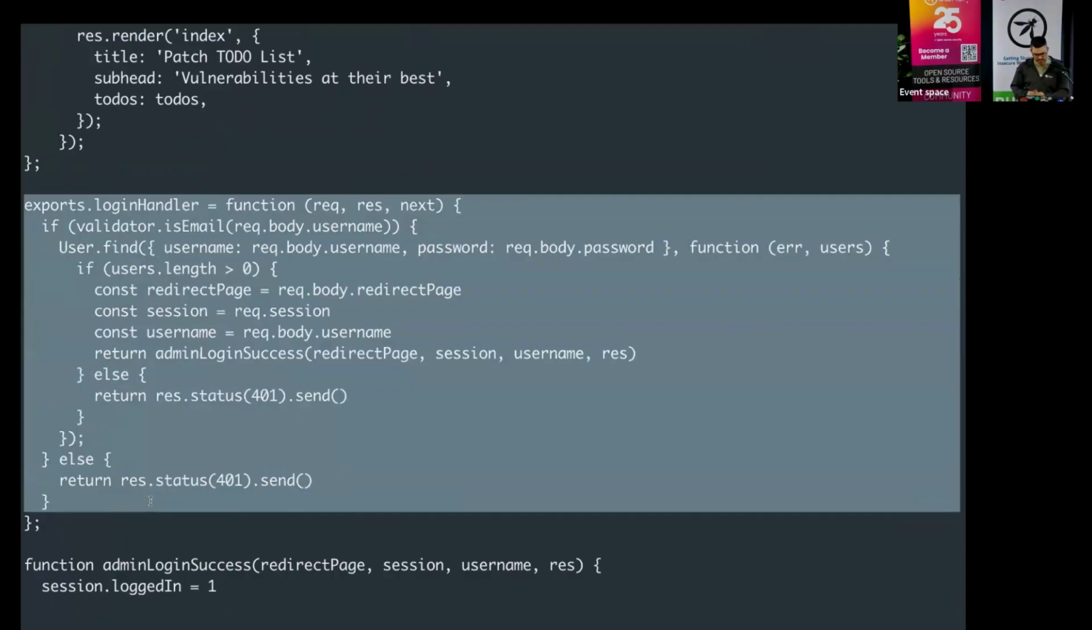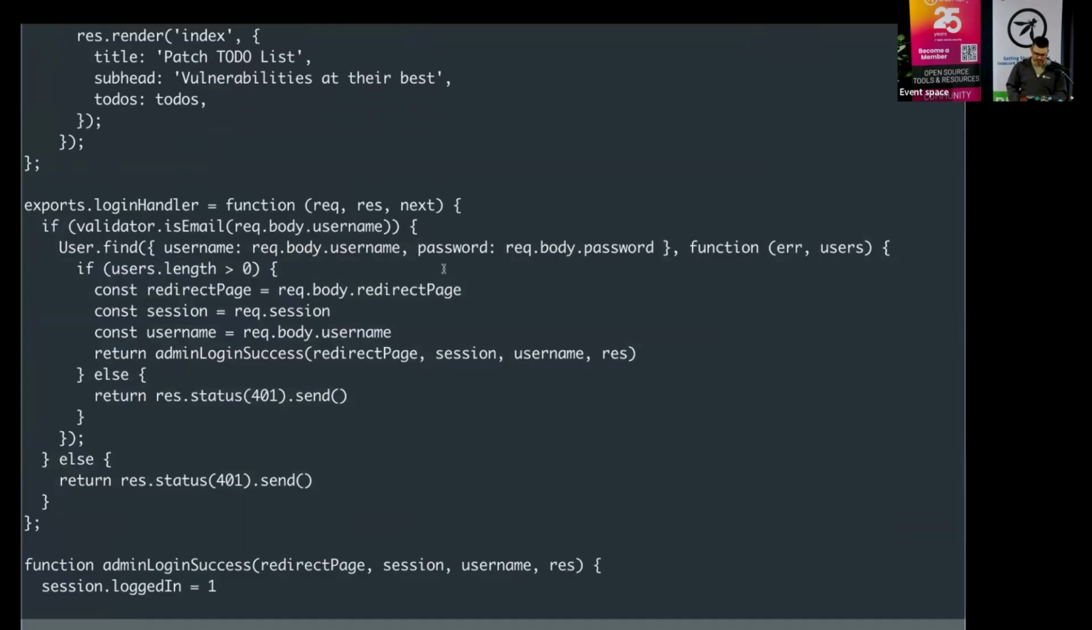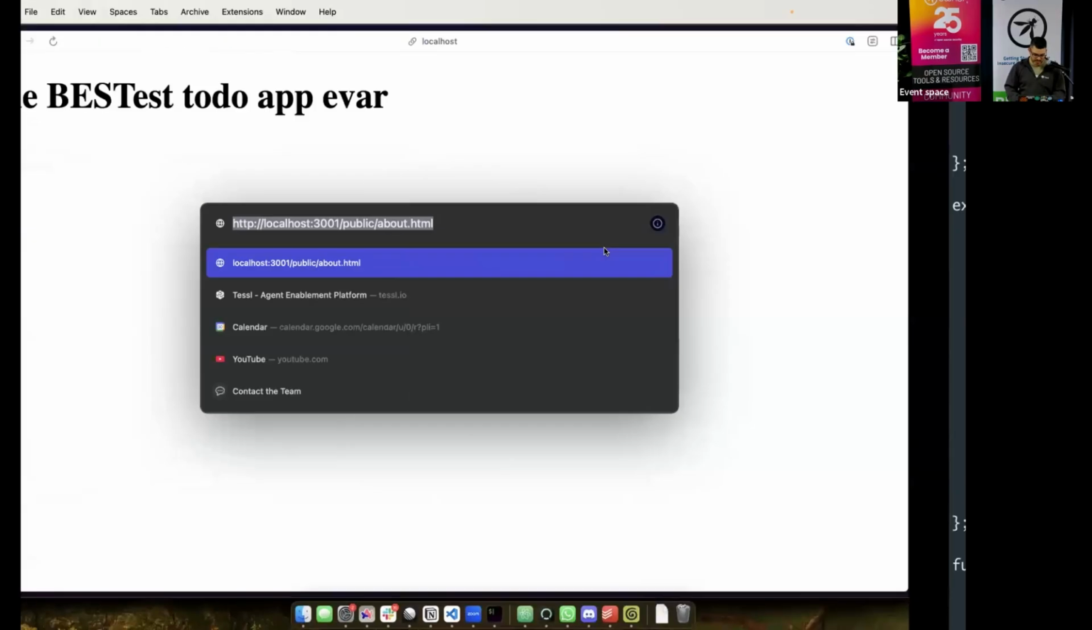So a NoSQL injection is slightly different to an SQL injection. What's happening here is we are saying if the validator says the username is an email, then we do a user find, expecting this to be a string. If that's not a string, something different happens. Let's actually attack it.